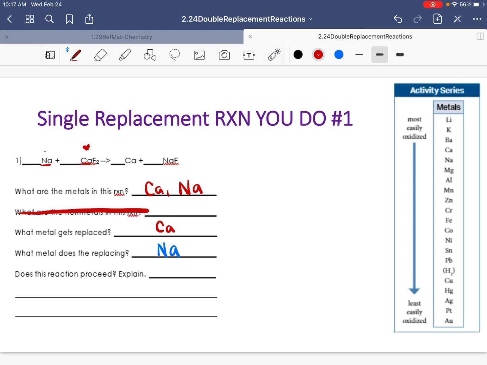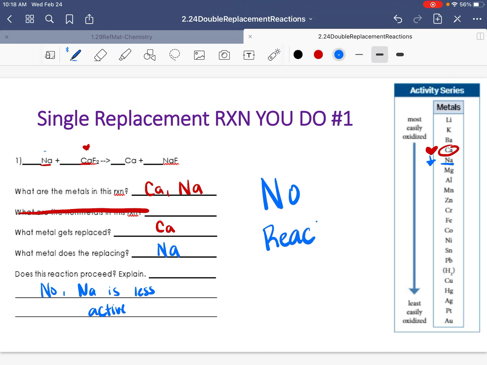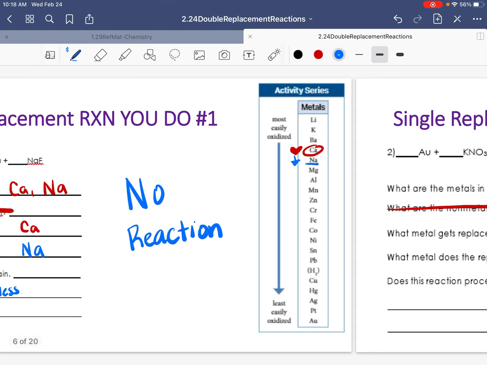And does this reaction happen? So over here, I'm currently with calcium. That's my boo. That's the one that we're bonded to. And the one that wants to replace it is sodium. Sodium is below it. Sodium is not an upgrade. So will this reaction happen? No. Na is less active. So this answer is simply no reaction. And we are done with question 1. So again, always use your activity series to help you answer these types of questions.